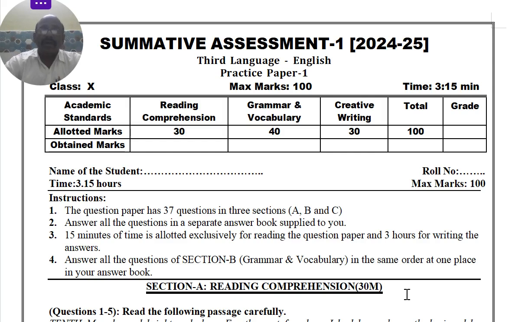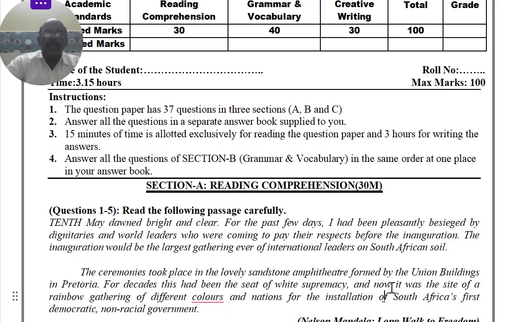Today we are going to verify the summative assessment 1 latest model paper of the government 10th class English. Let's enter the question paper. In the first section you have 30 marks for reading comprehension. Here you have 5 comprehensions. In the second section you have grammar and vocabulary for 40 marks. In the last section you have creative writing: letter, diary writing, story writing, etc. Now let's enter the first section, that is Section A, reading comprehension.